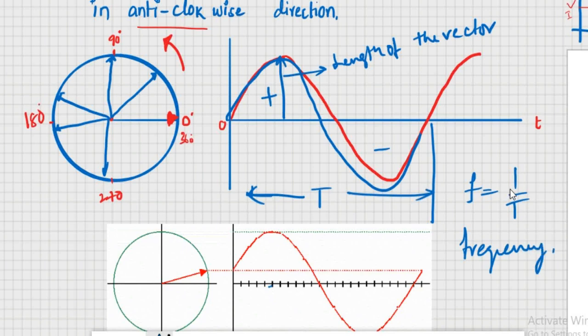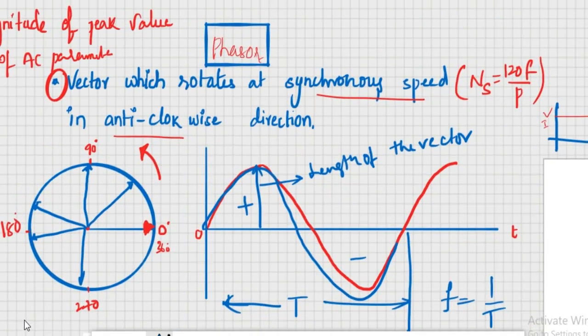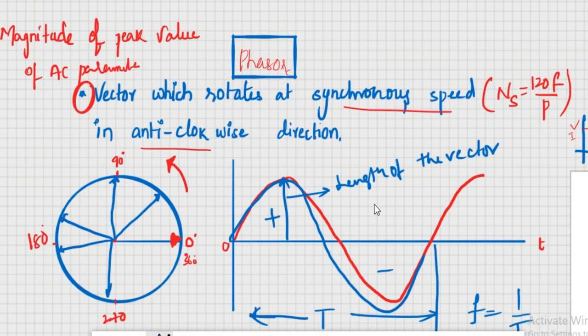So just focus here. Why do we need to learn AC circuit analysis? Because AC power is produced at generation, so we need to understand AC circuit analysis. I hope in this class I have covered the introduction to AC circuits and phasor. Phasor is one crucial point. You will understand its importance when we come across phasor diagrams of machines.